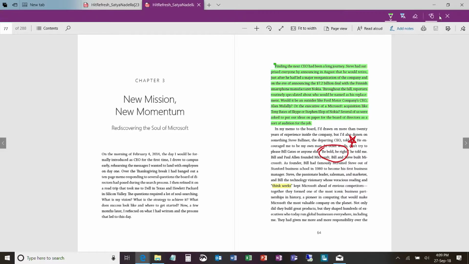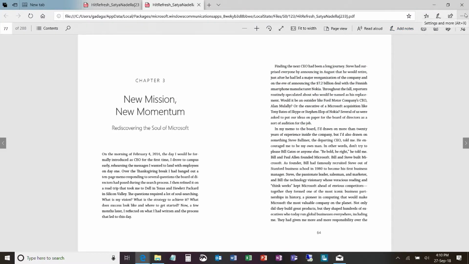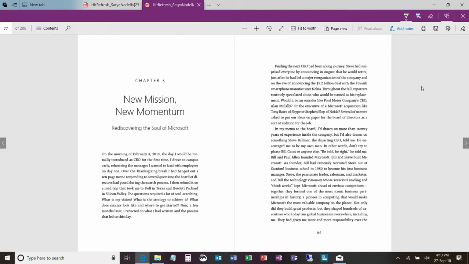I will erase my stuff that I did yesterday. So now I'm reading through chapter 3. I like some of the stuff, this quote right here, where Steve Ballmer is talking to Satya and asking him to be bold and be right. I like this quote, so I go into the inking mode.